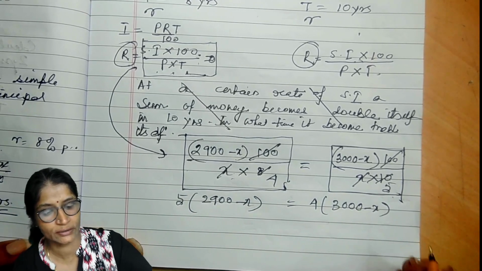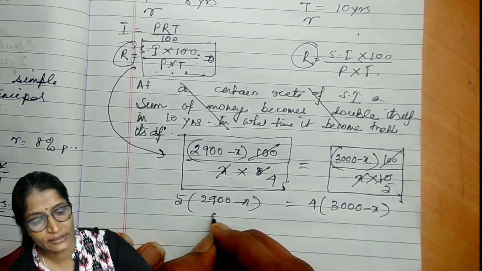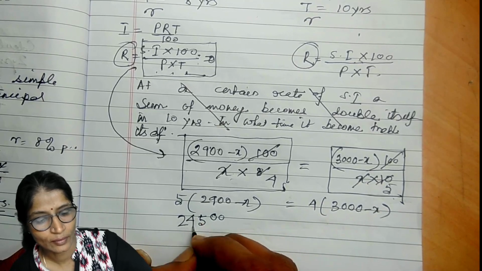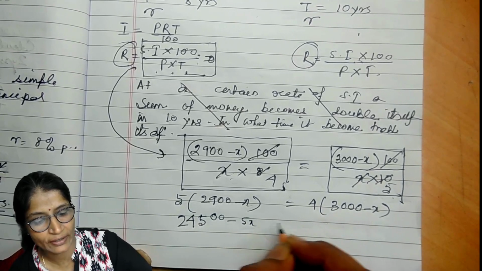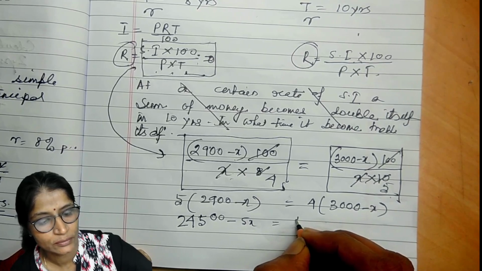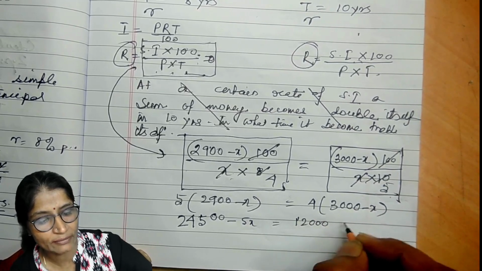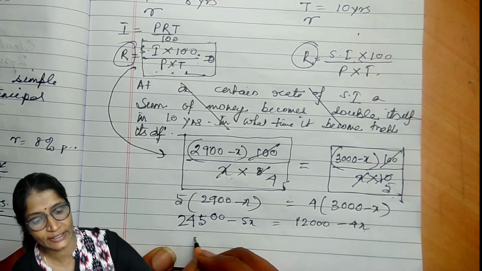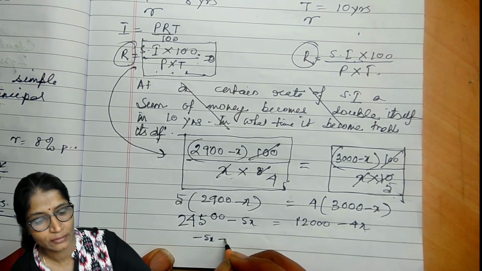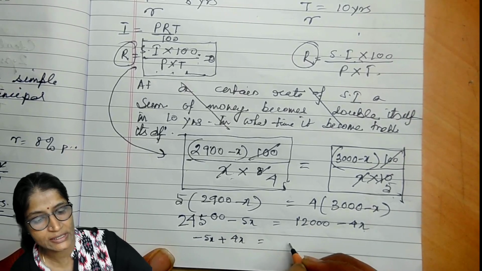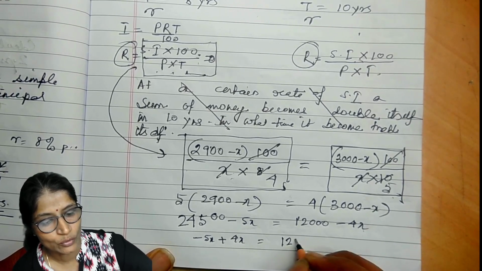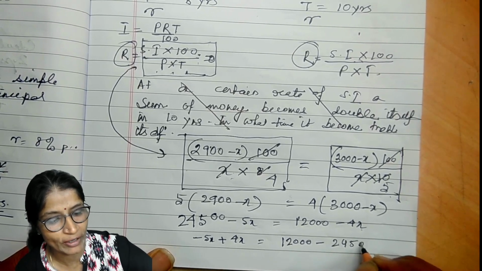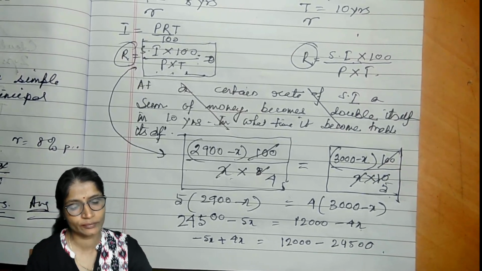Cross multiply. 5 into 2900 minus x will be equal to, take it for this side, 4 into 3000 minus x. So multiply this one. This minus 5x is equal to 12,000 minus 4x. Now take 4x this side, so it will be minus 5x plus 4x is equal to 12,000 minus 14,500.